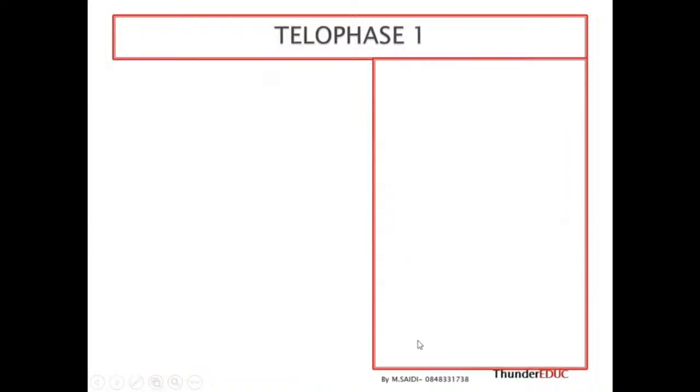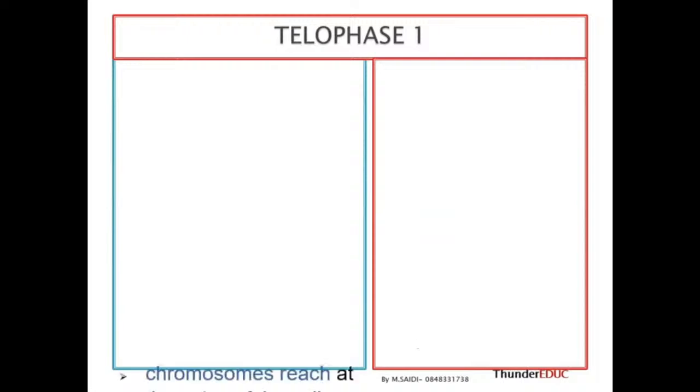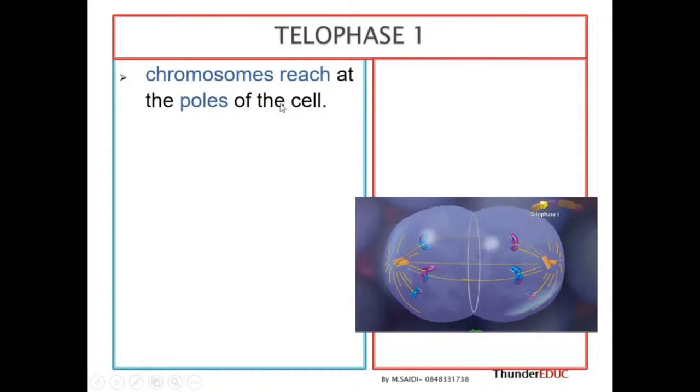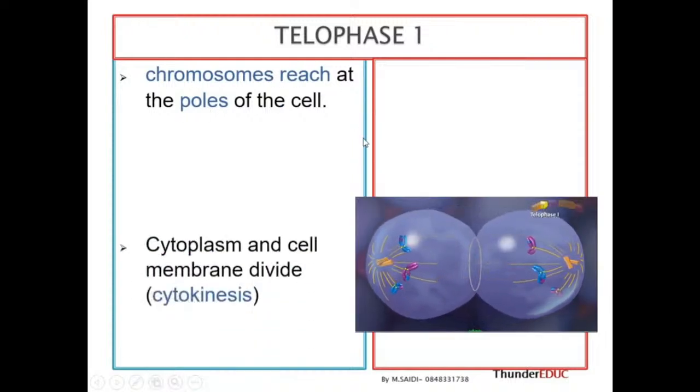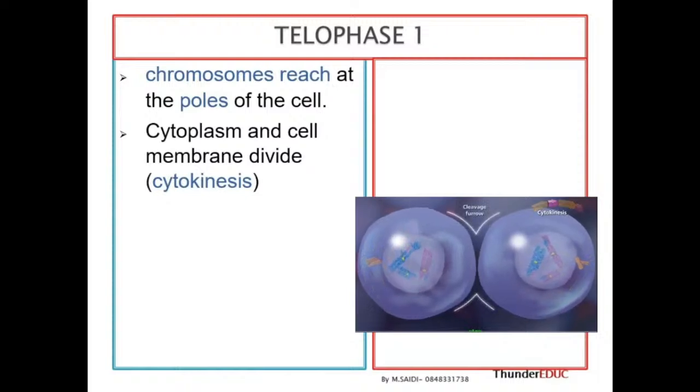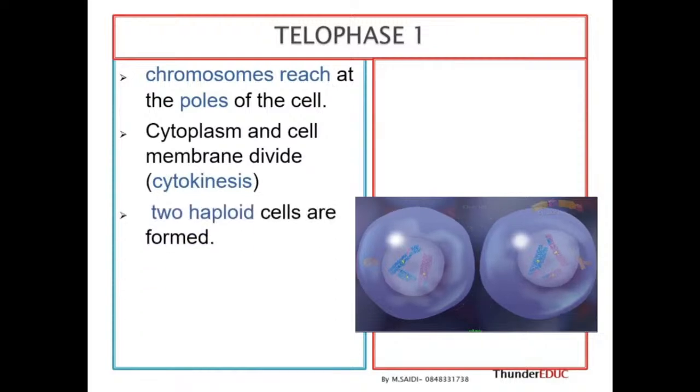And then when they move to opposite poles, they reach the pole. So in telophase, each chromosome reaches the pole of the cell. And then once they reach the pole of the cell, the cytoplasm and the cell membrane divide. When the cytoplasm and the cell membrane divide, that process is called cytokinesis, division of the cytoplasm.